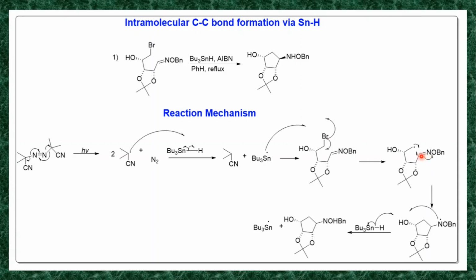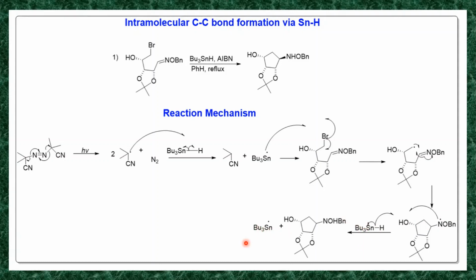So this carbon radical reacts intramolecularly. This step is very important. It generates CH2 and nitrogen radical. This carbon radical reacts intramolecularly with your CH2 radical and it forms the bond. It generates the nitrogen radical. So this nitrogen radical reacts with your tributyltin hydride. This tributyltin hydride undergoes homolysis, so it generates hydrogen radical and tributyltin radical. The hydrogen radical forms a bond with this nitrogen, and then it generates this tributyltin radical.